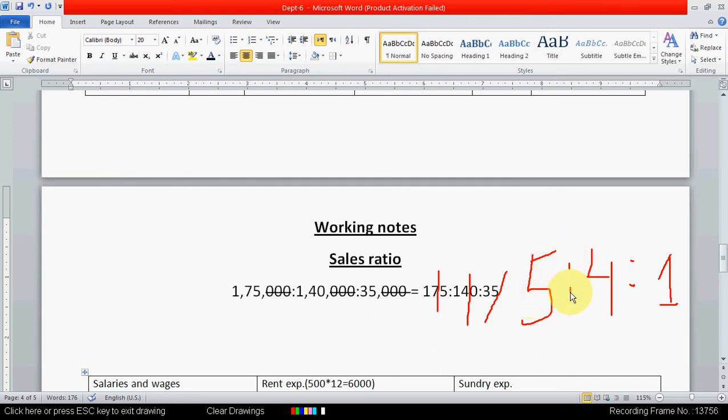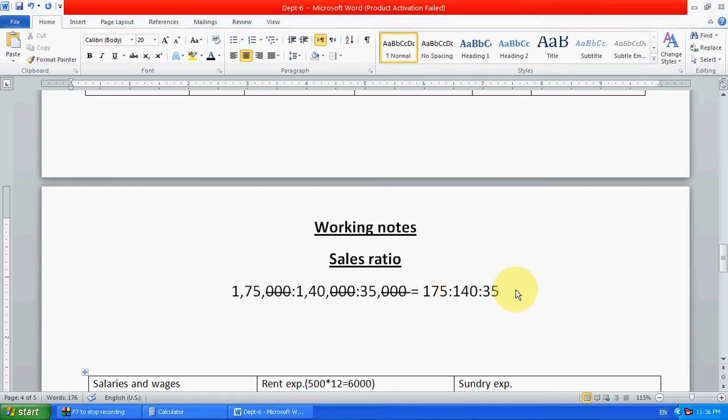So 35 fives are 5, 4 and 1. So here write 5, 4, 1.